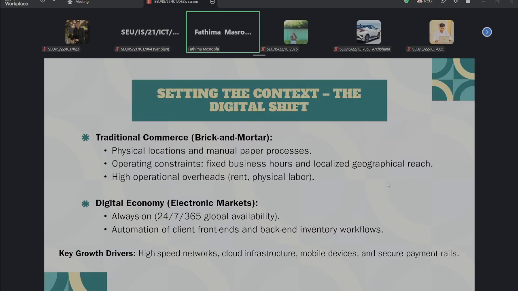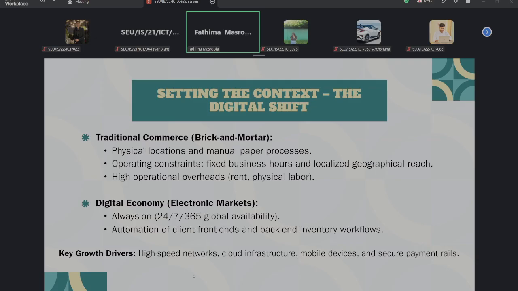So here are the four growth drivers I mentioned in this slide. One is high speed network, another one is cloud infrastructure, mobile devices, and secure payment rails. So what is this actually? High speed network means fast networks. Normally you all know that. Fast networks allow the customers and systems to communicate quickly, right?